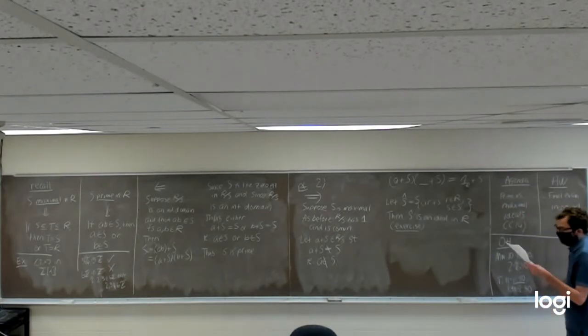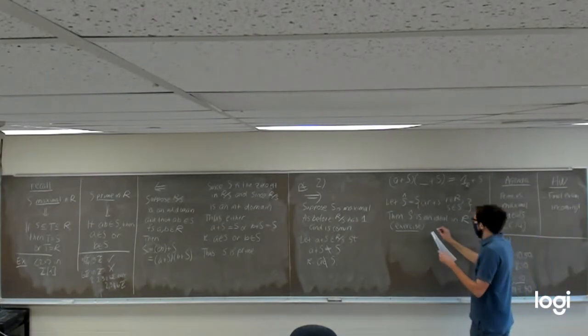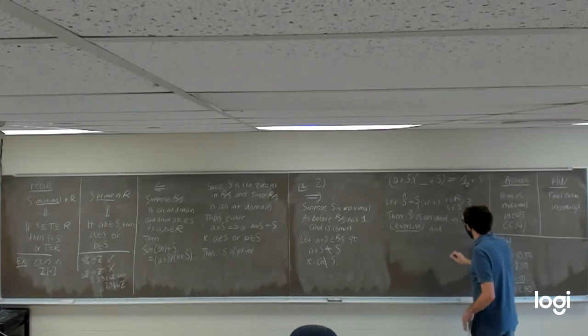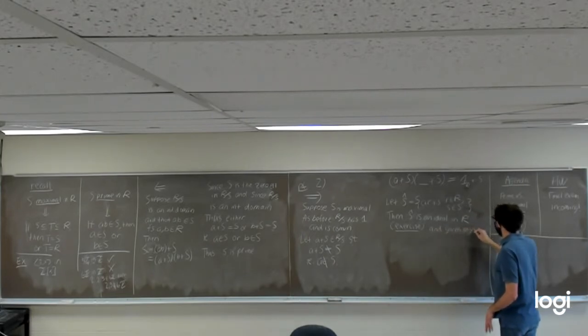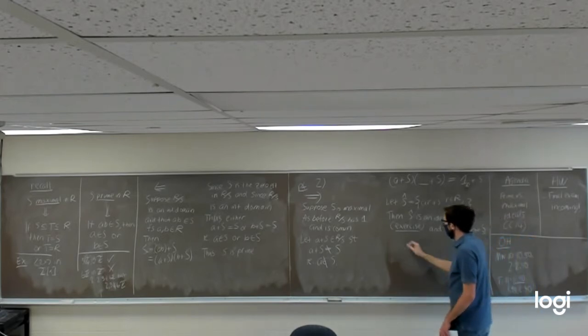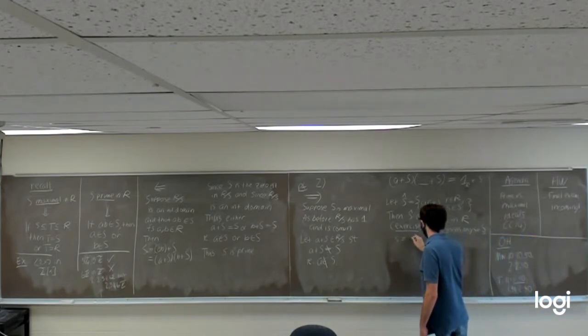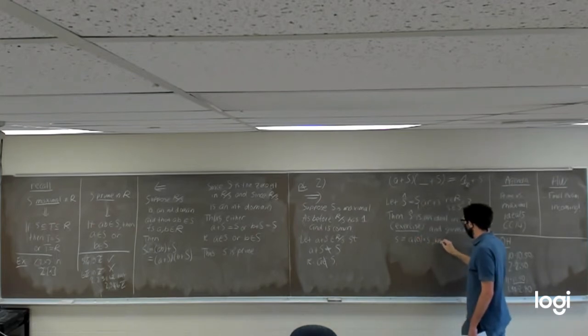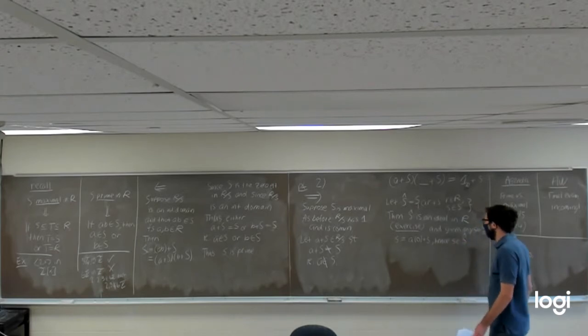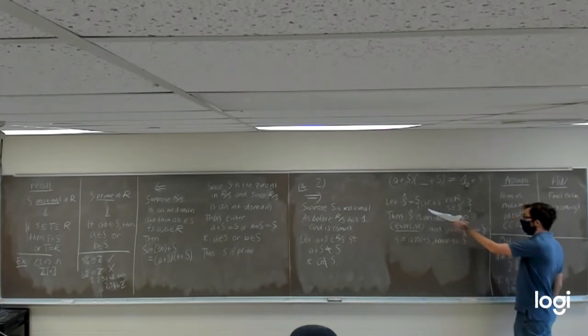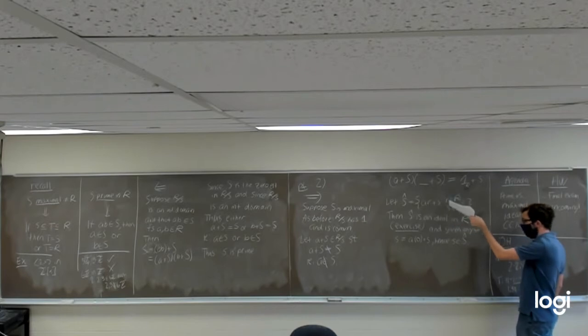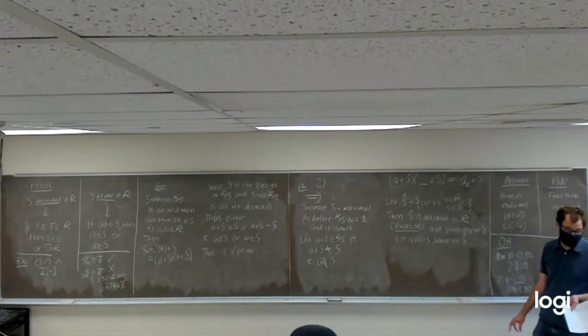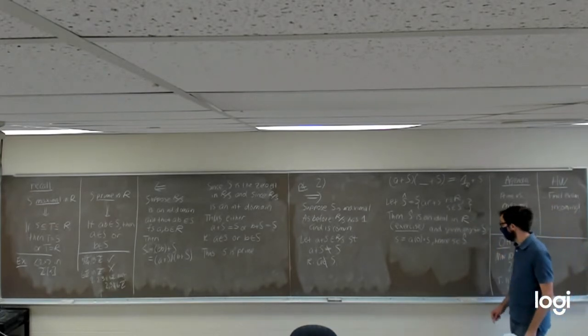So S hat is an ideal, and given any little s in big S, we can write little s as being equal to a times 0 plus little s, meaning little s has to be an element in S hat, because it can be written in the form a times something from our ring, this is the 0 element, plus little s.